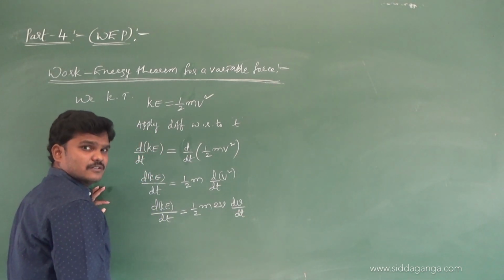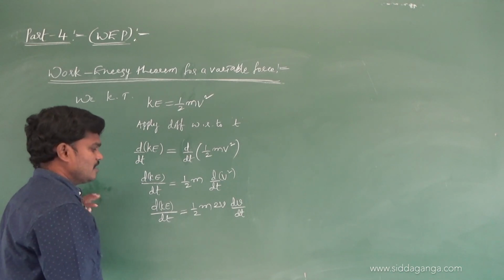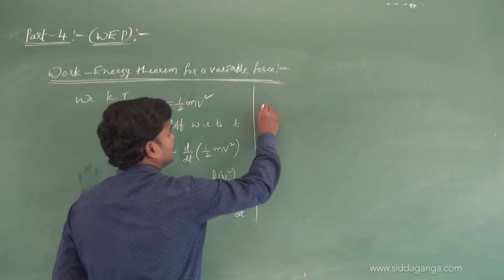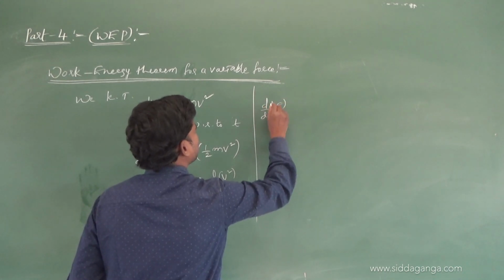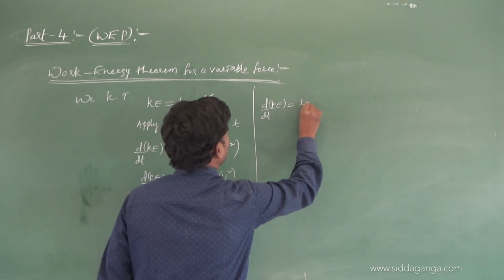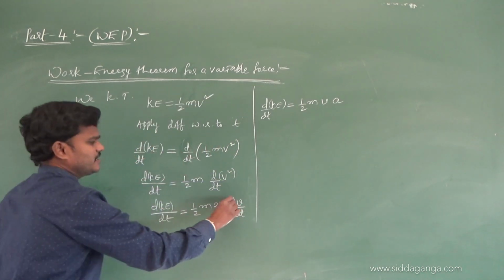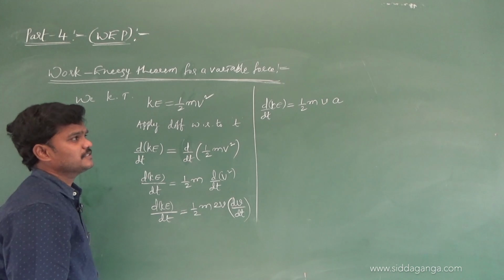On the left side is d by dt of KE, which is equivalent to half mv, and dv by dt is nothing but the rate of change of velocity, that is, acceleration a.